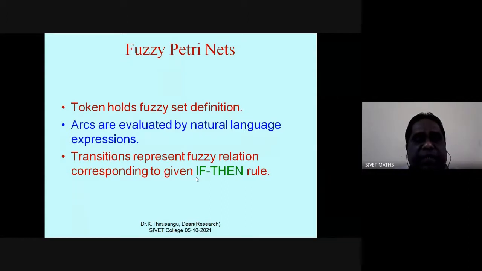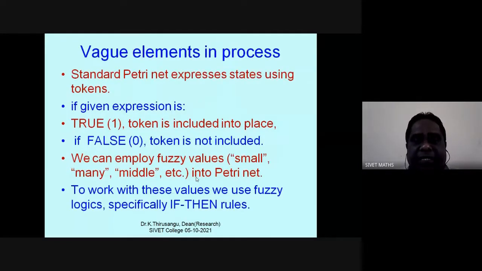The tokens are there. The tokens may have fuzzy set definitions. The arcs are there. The arcs may be evaluated by some natural language expression. That means the transitions represent fuzzy relations corresponding to if-then rules. If this is true, then this will happen. If raining is there, you stop going out without an umbrella, like that. Here in Chennai, there is a heavy rain right now. It's going on.